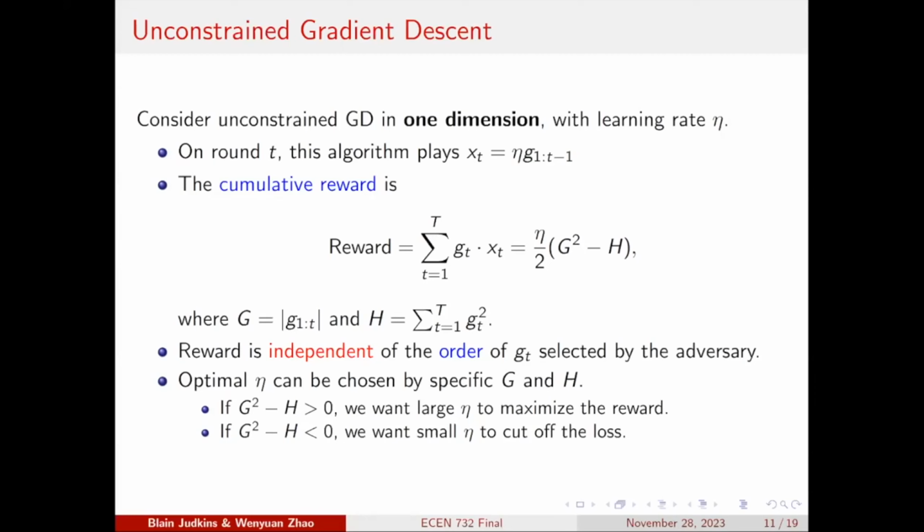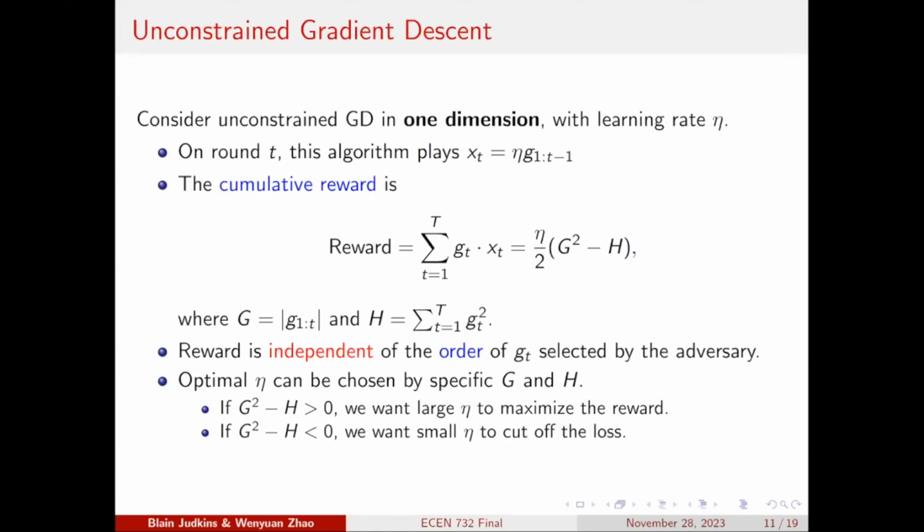And this actually gives us the intuition of our method, because our goal is to maximize this cumulative reward. So when we look at this cumulative reward more carefully, we can find that actually we want to increase the value of this eta when we have a larger value of this G squared minus H.